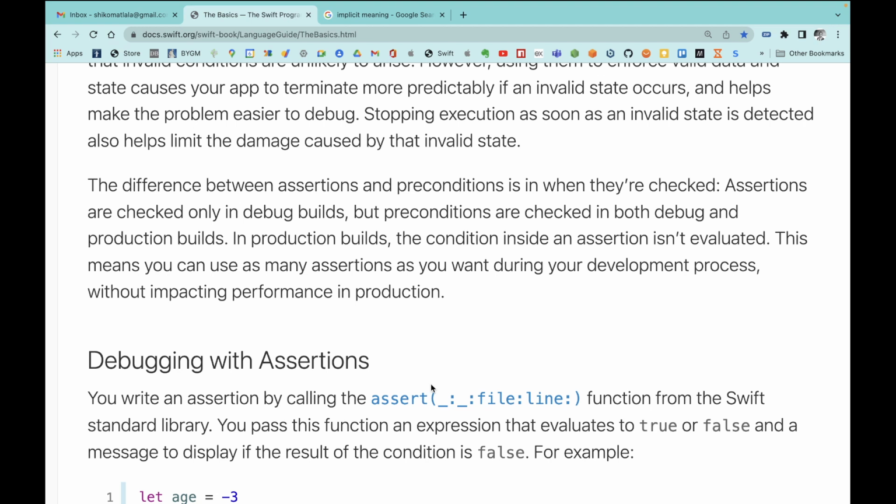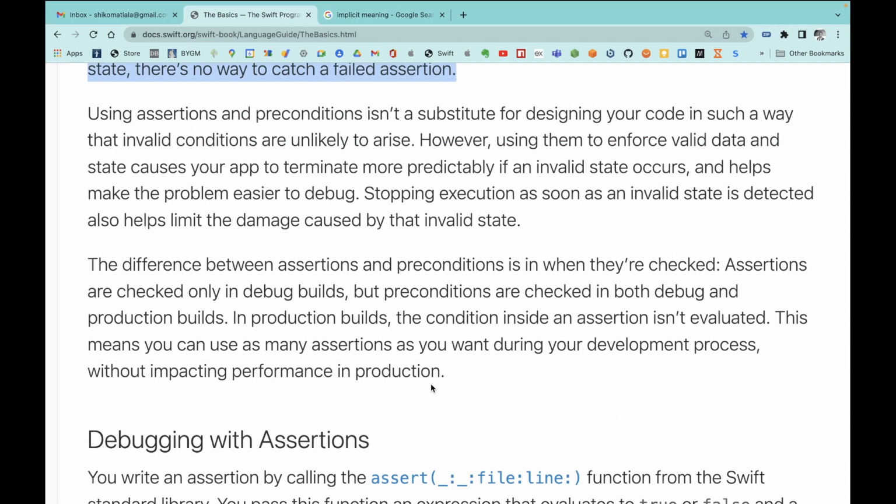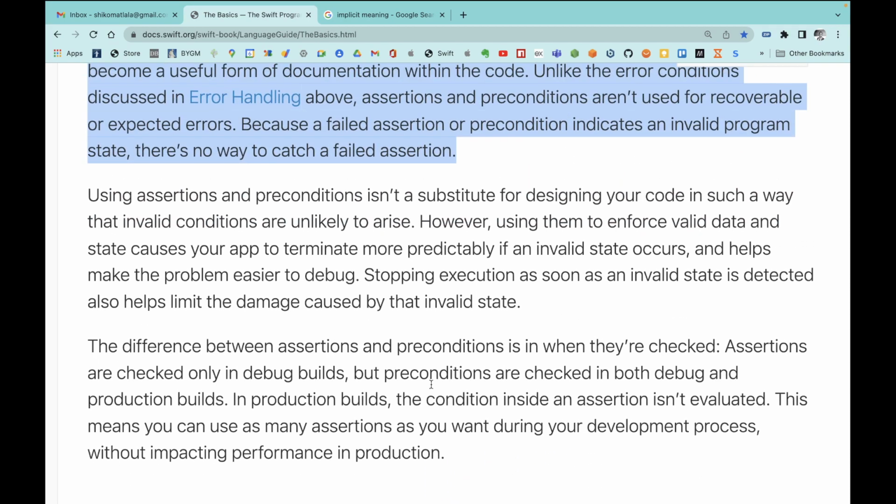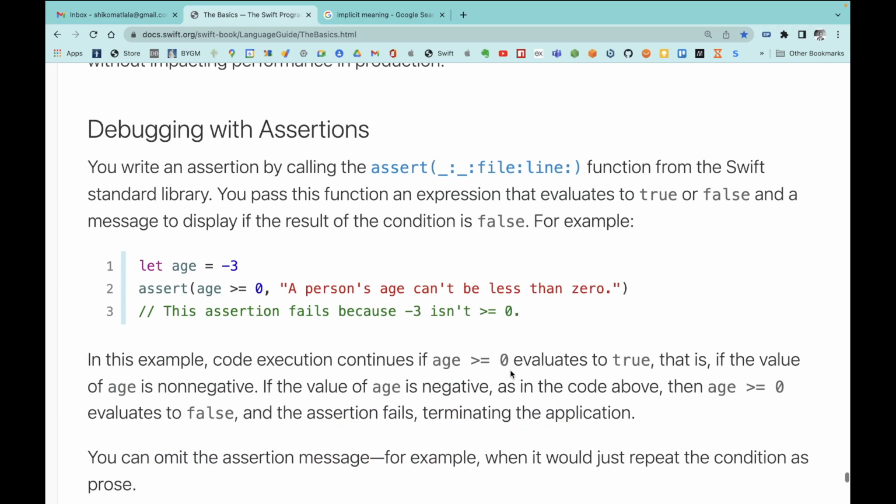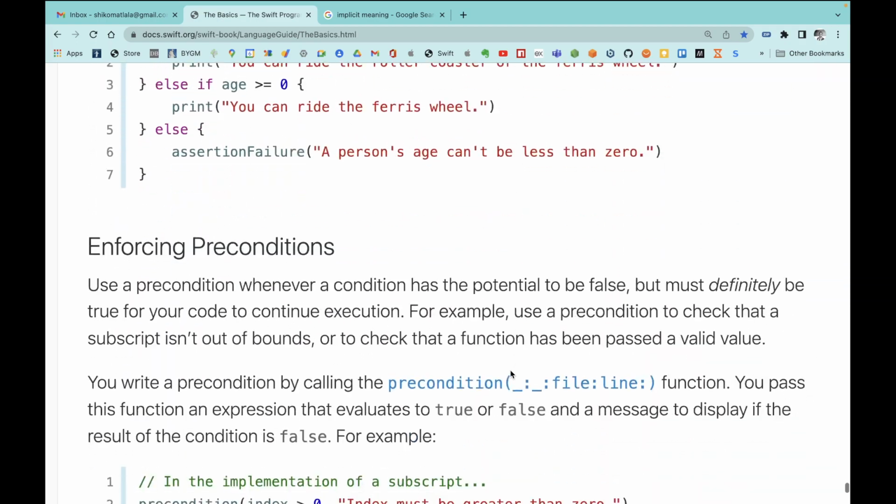In production builds, the condition inside an assertion isn't evaluated. And this means you can use as many assertions as you want during a development process without impacting performance in production. Cool.